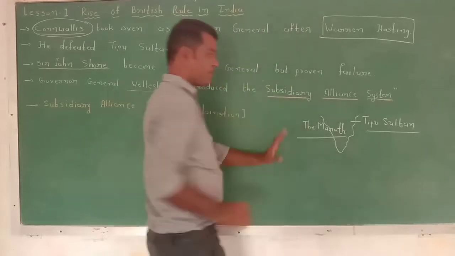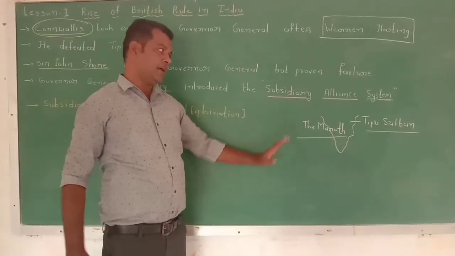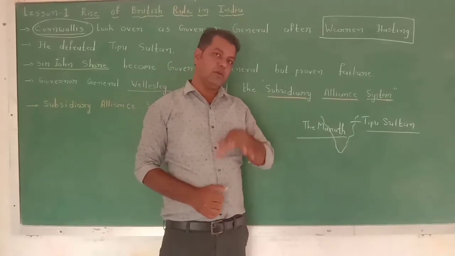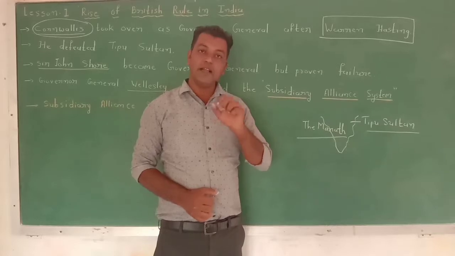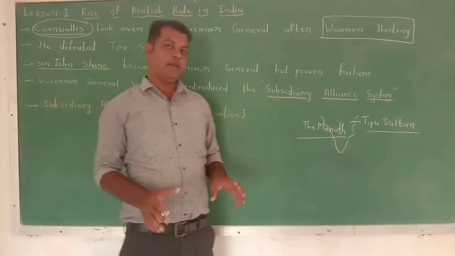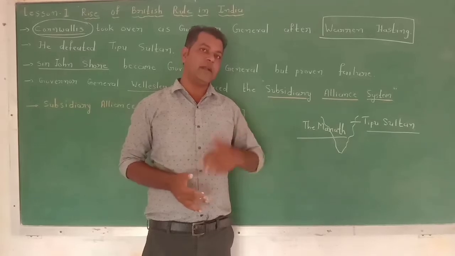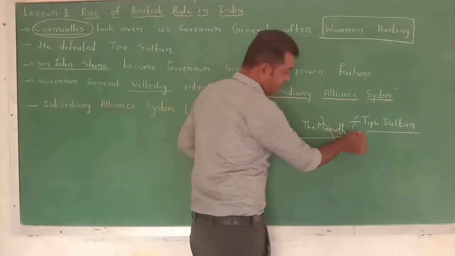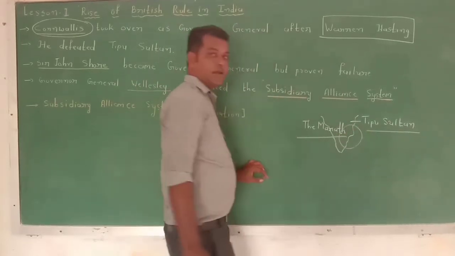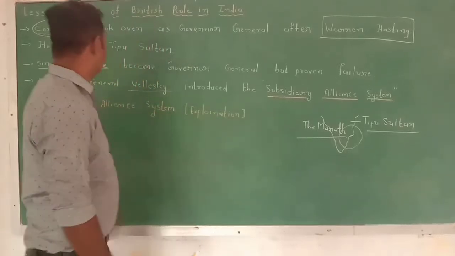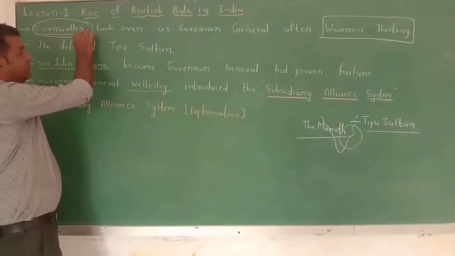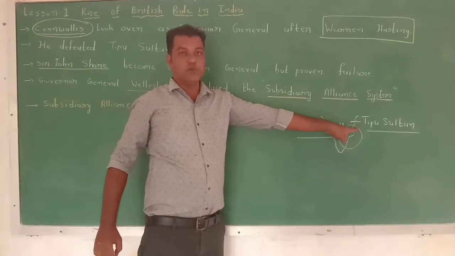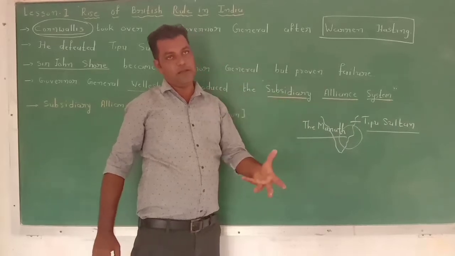The company was fighting against these two powers, the Marathas and Tipu Sultan. Tipu Sultan was a very self-respected person, well aware of the British policies. So he didn't permit the British in this region, the Mysore region. He was a Raja, and he was a very brave person.